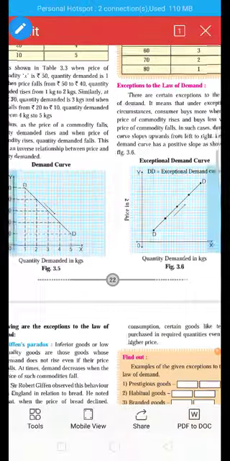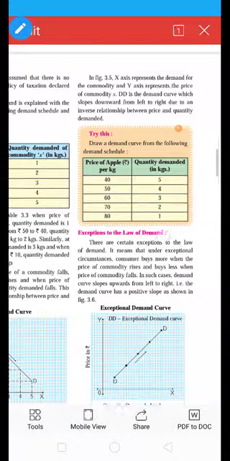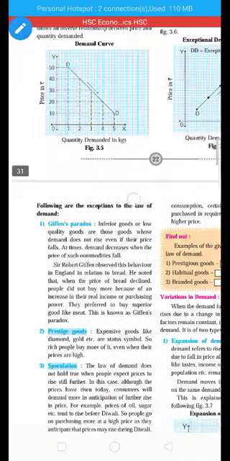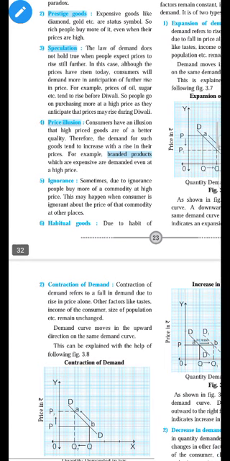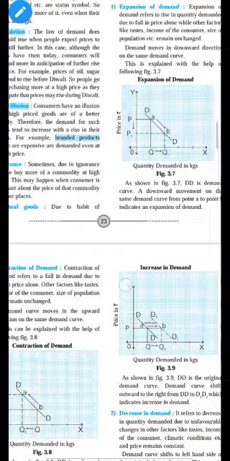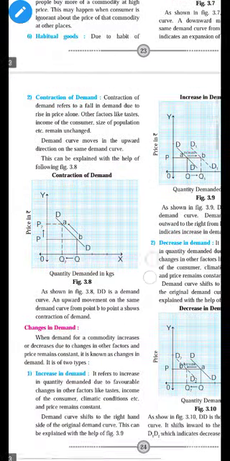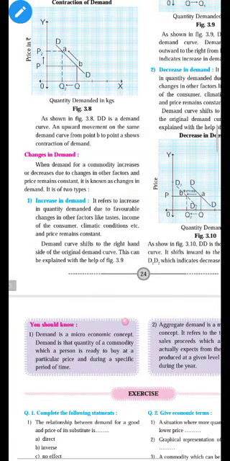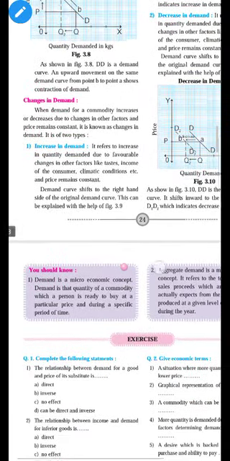After that, the exceptions to the law of demand, that is Giffen's goods, prestige goods, price illusion, speculation, ignorance, habitual goods, demonstration effect, etc. Then today's topic we have just completed in this video, that is expansion and contraction in demand, variation in demand and change in demand. So that much you should go through.